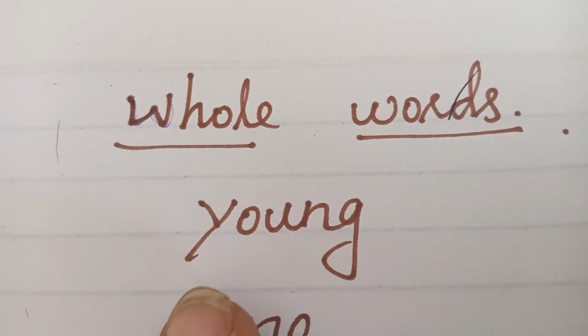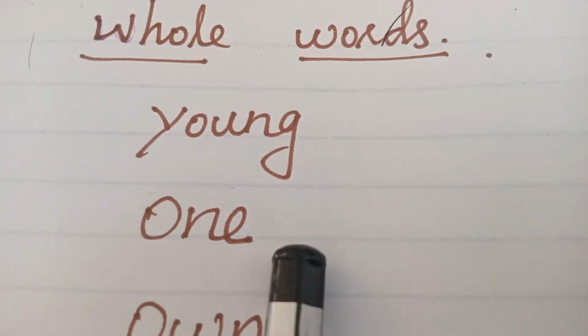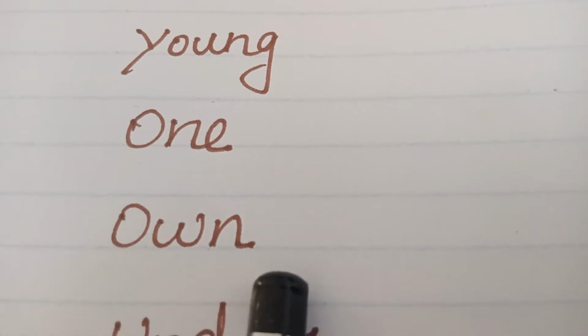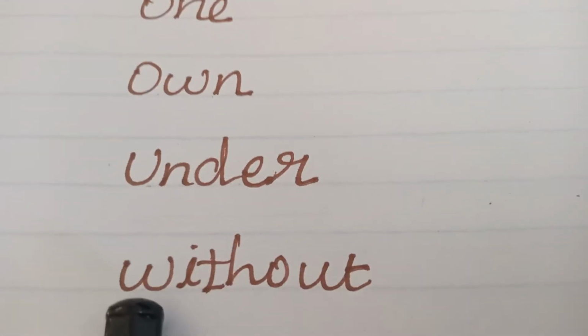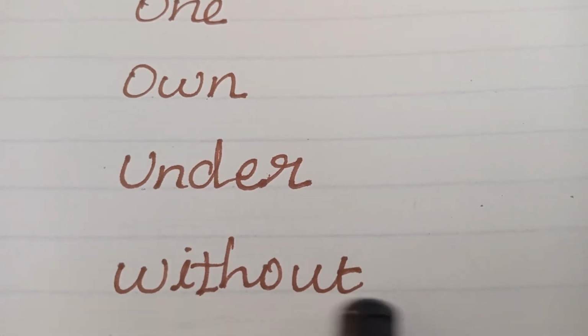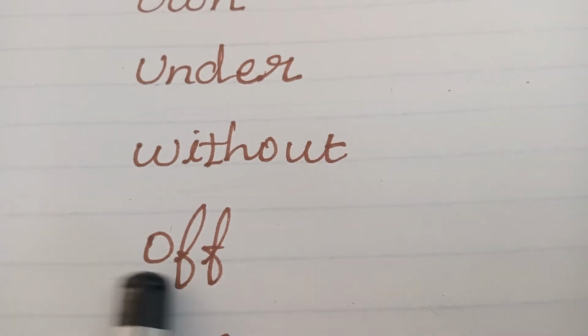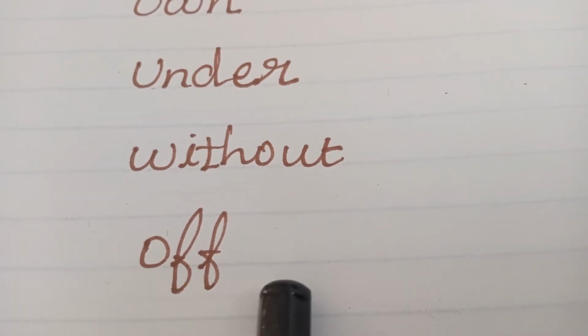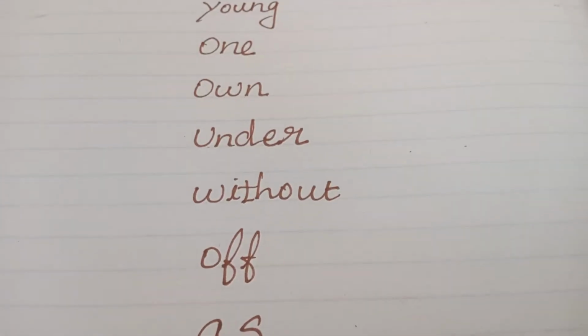One, own, under, without, off, as. So did you read along with me?